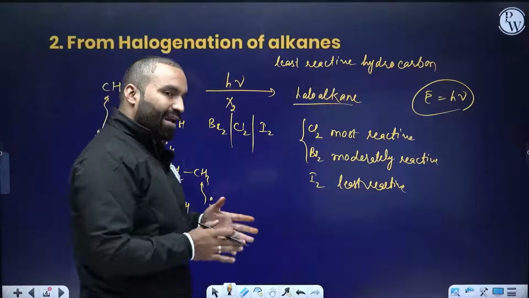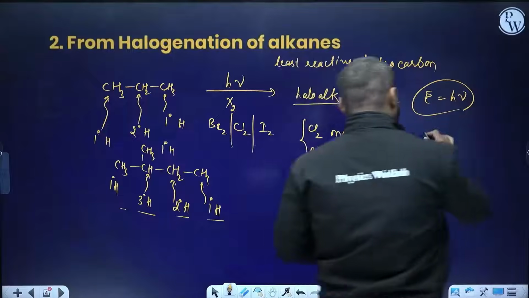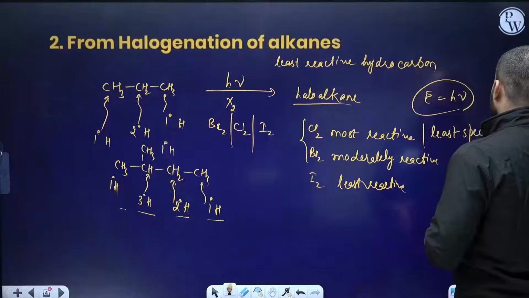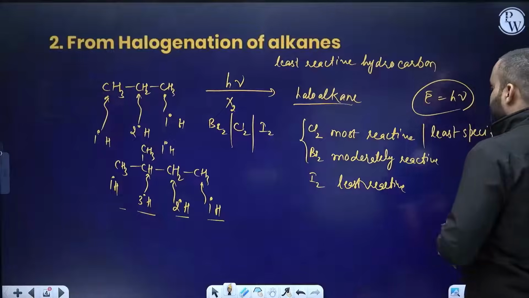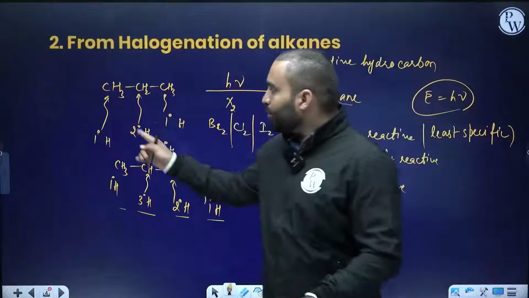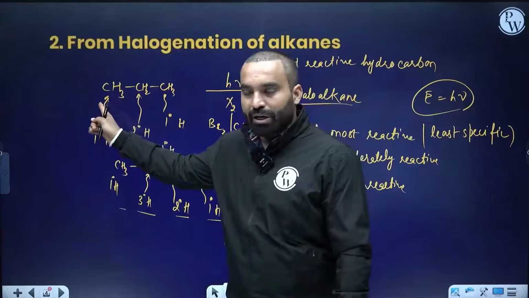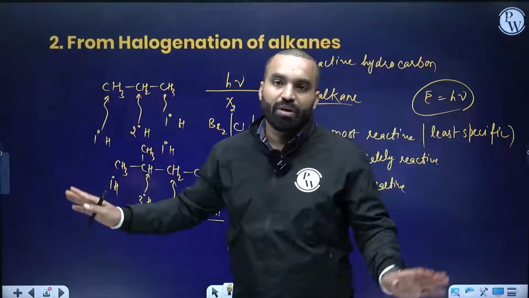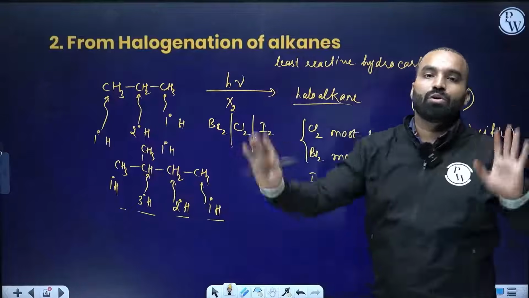The more reactive species will be least specific. So what does specific mean here? Specific means this chlorine does not mind if this hydrogen is to be substituted or the secondary hydrogen or this tertiary is to be substituted. It will substitute all of them.